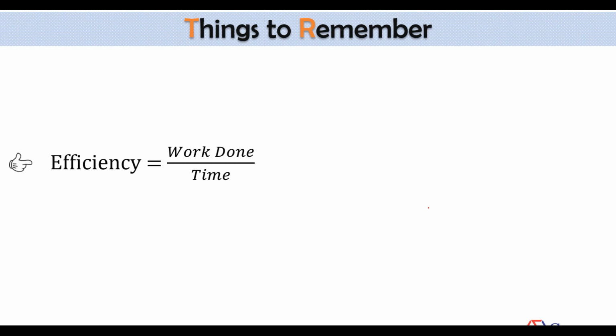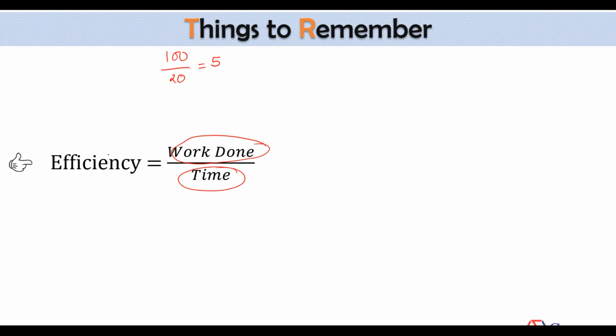Now, one of the most important points here. Look at this. Efficiency. What is your efficiency? I'll always take it equal to work done by time taken. That is, how much work I've done and how many days I've taken. Let's say I have written 100 pages in 20 days. So what's my efficiency? 5 pages per day.